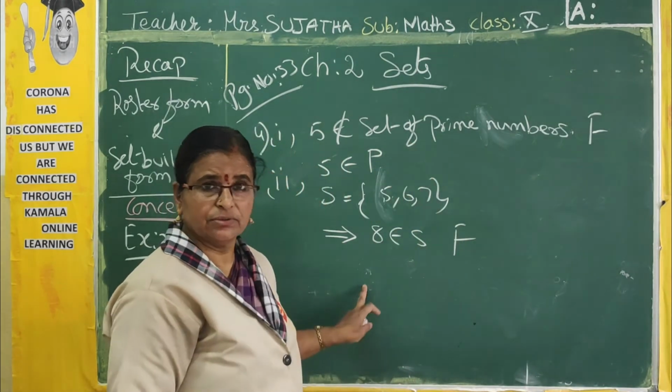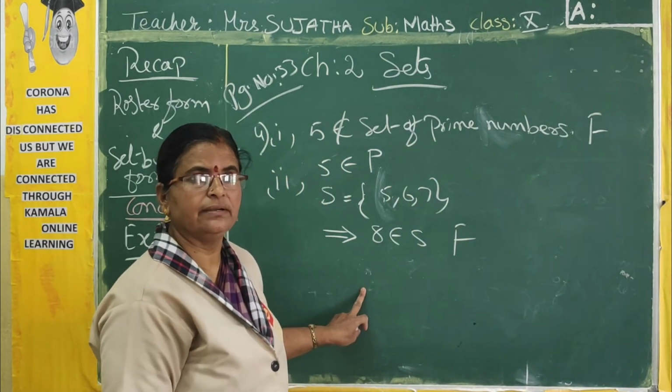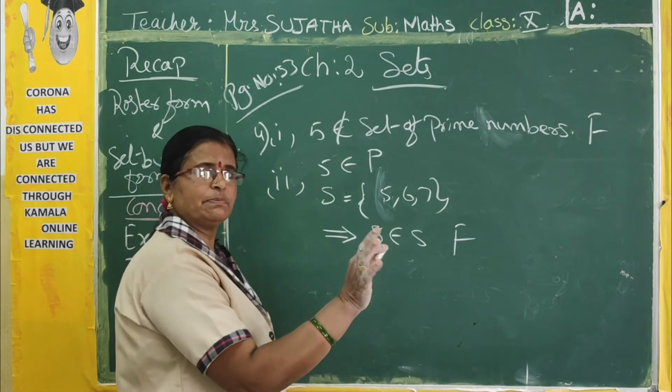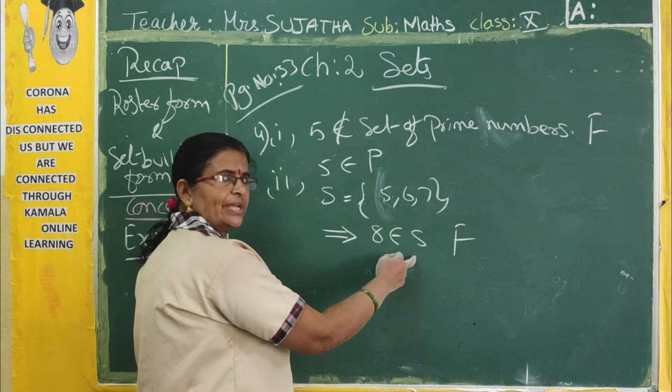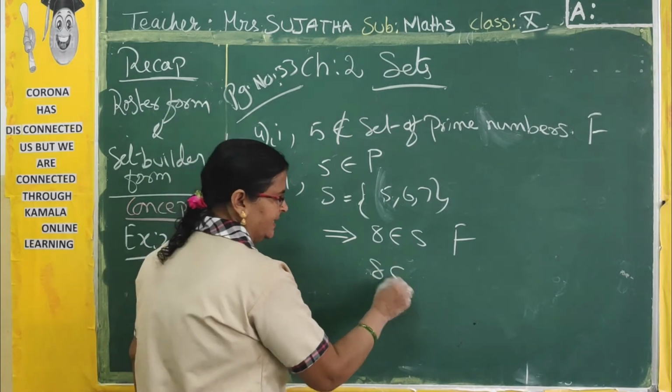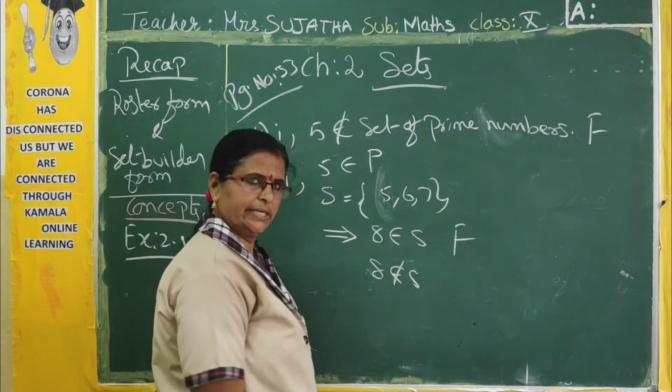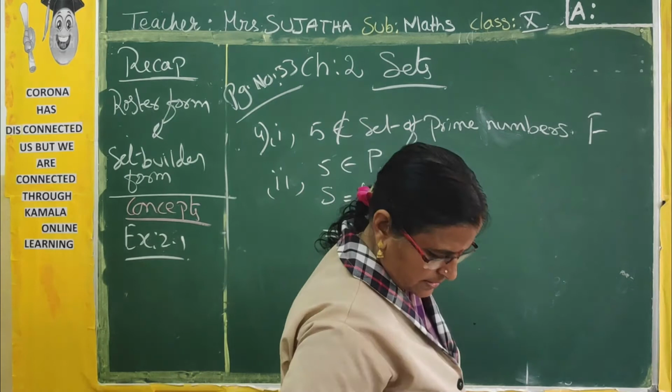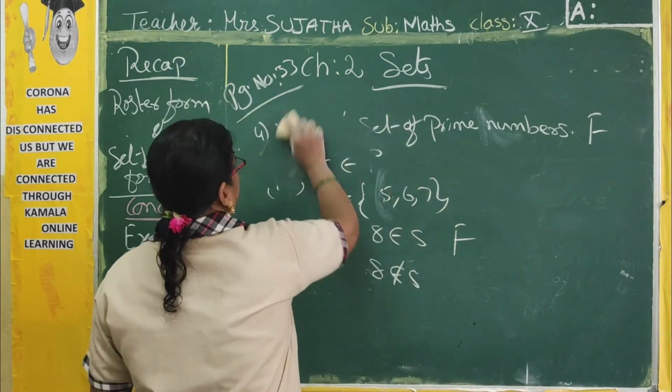If it is false, give the reason. What reason will you write? Only the symbolic form you will express is enough. 8 belongs to S is false. So what is correct? 8 does not belong to S is the correct answer. Now, third one. Understood, ma'am?